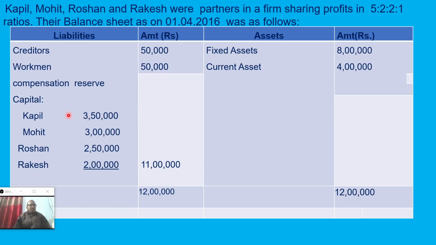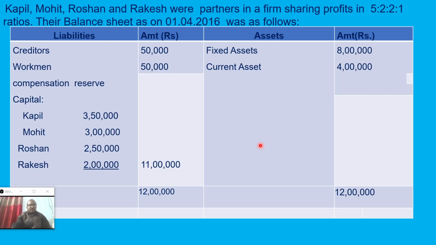And the internal liability, that is four partners' capital: Kapil 3 lakh 50, Mohit 3 lakh, Roshan 2 lakh 50, Rakesh 2 lakh, total coming 11 lakh. Total of the liability side is 12 lakh. Now on the asset side, fixed asset 8 lakh and current asset 4 lakh. So group of assets is provided, not individual assets.